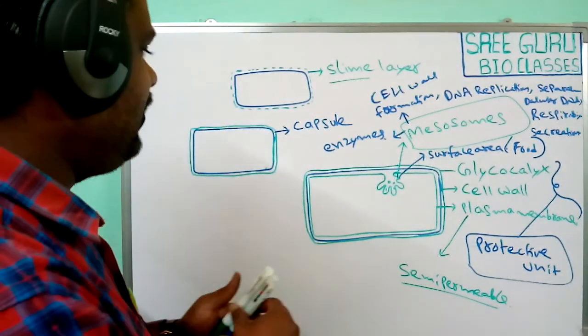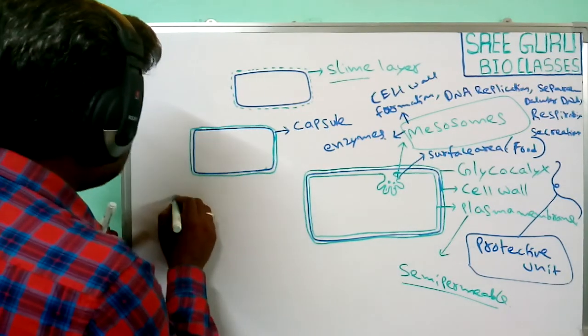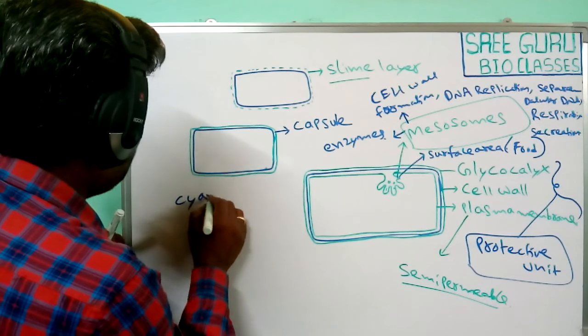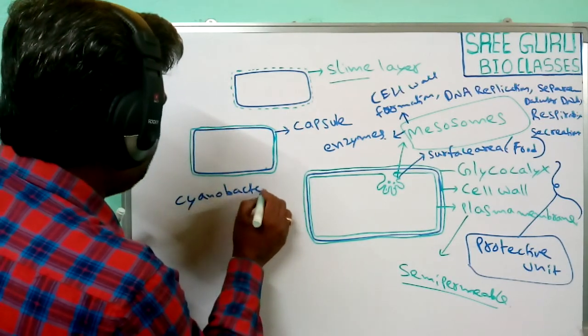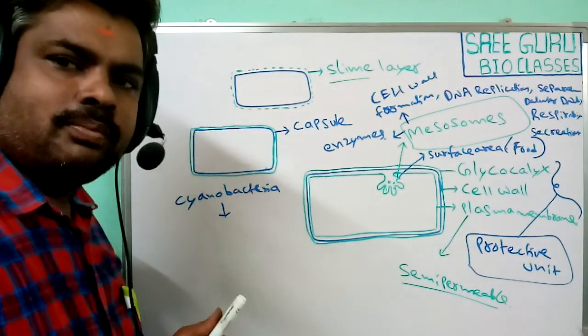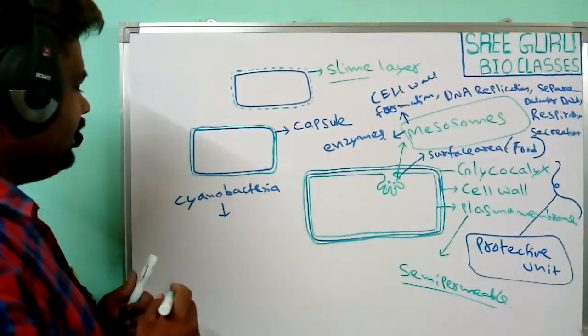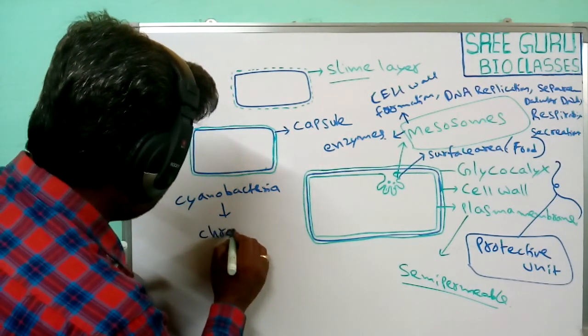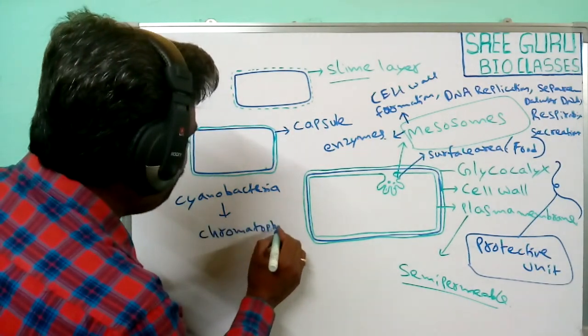Next, some bacteria, that is cyanobacteria. Cyanobacteria is one type of bacteria which is present in our nature. These cyanobacteria have chromatophores.